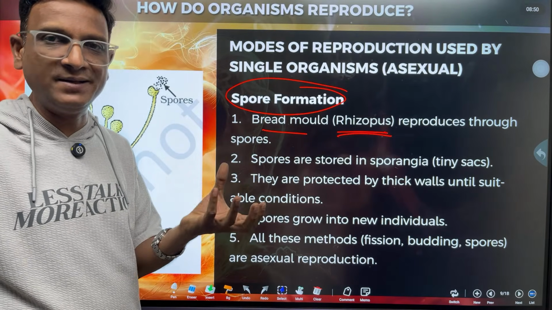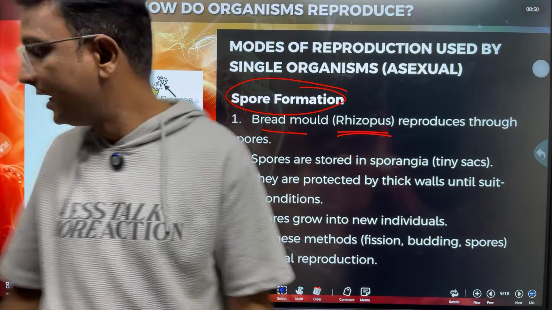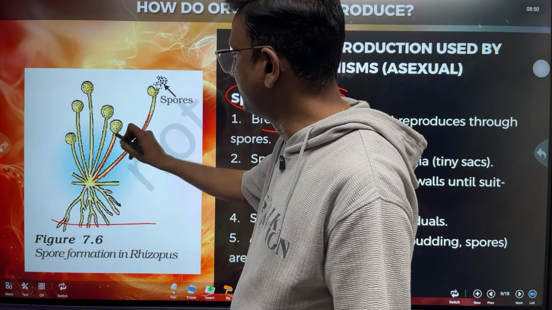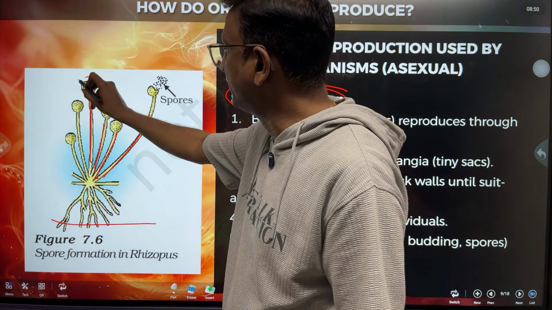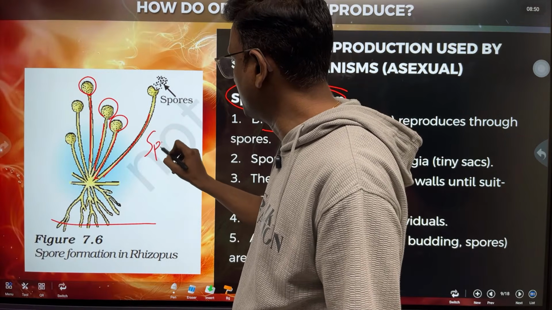So if the bread becomes blue or black because of the mold, and you observe it under a microscope, then you will see a picture like this. These are the filaments, thin strands, and over that there are some bag-like or sac-like structures called sporangia.